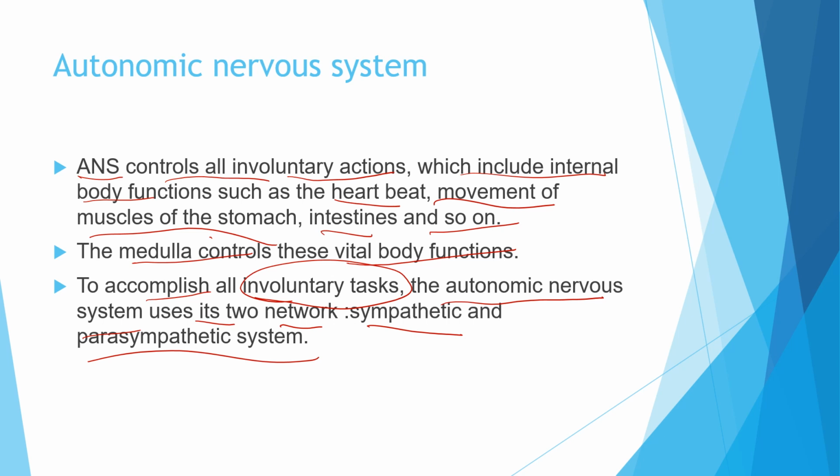So for your 8th standard, you just know that two network systems which are controlling the involuntary tasks are sympathetic nervous system and parasympathetic nervous system, and they are under the autonomic nervous system, which are controlling all the involuntary actions in our body, like the heartbeat, the movement of the muscles of the stomach, intestine and so on.